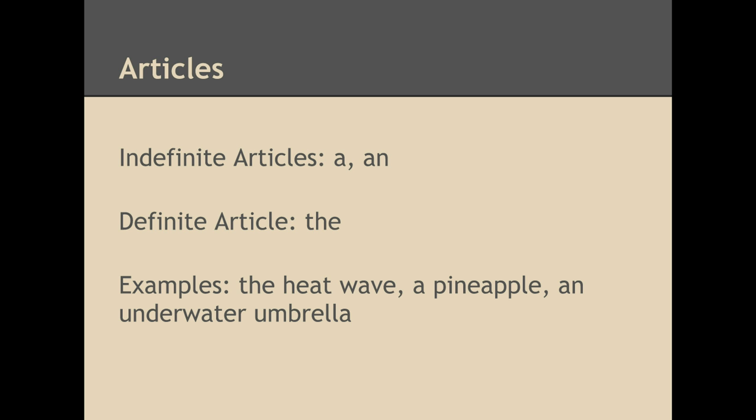When we are talking about adjectives, we also need to talk about articles. We have three articles: a, an, and the. A and an are indefinite articles. The is a definite article. So, for example, the heat wave. This is an article. It's an adjective. The describes wave.